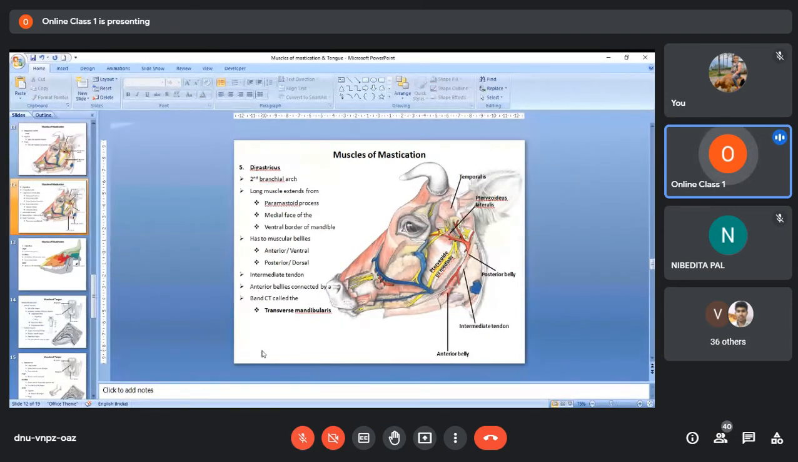And the fifth masticatory muscle, that is the digastricus muscle. This digastricus muscle is very, very important from the examination point of view. So questions are being asked.